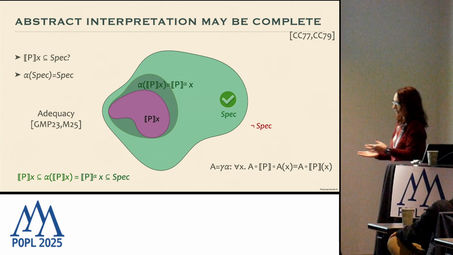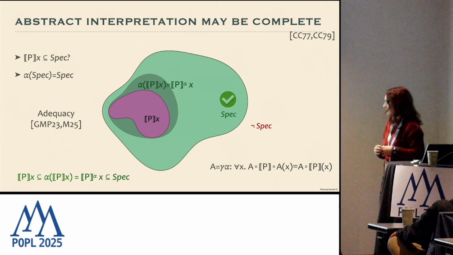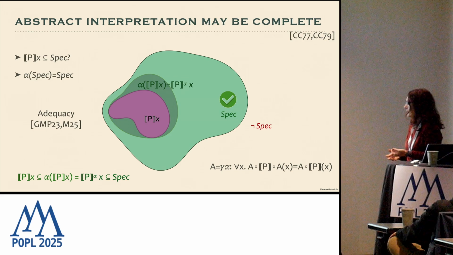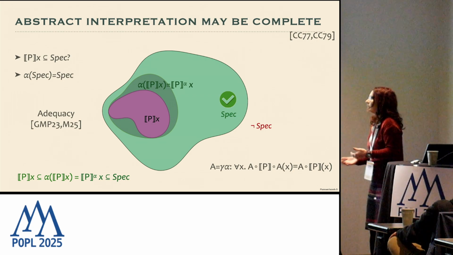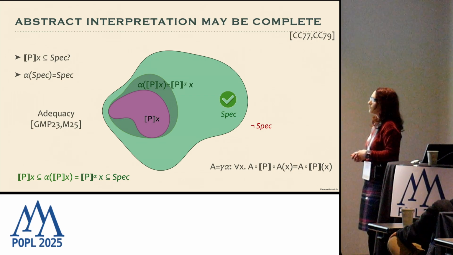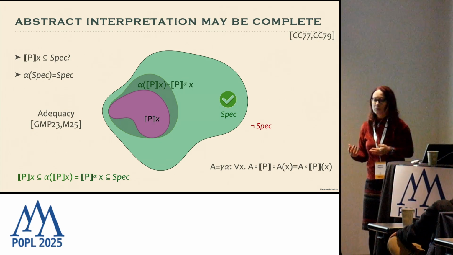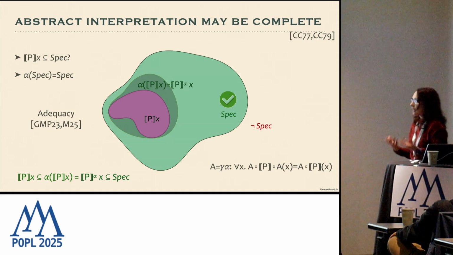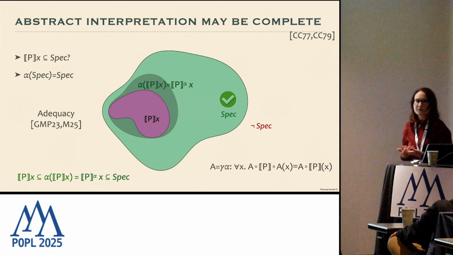So this is completeness, and it is usually described as a property of the abstract domain on the concrete semantics, and it is usually introduced as a universally quantified property. So we have completeness if for any possible input this equality holds. And this is the problem because completeness as a static analysis is an intensional property, so it strongly depends on how the program is written.